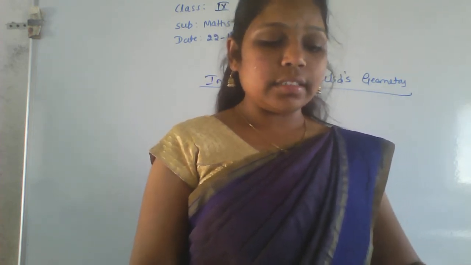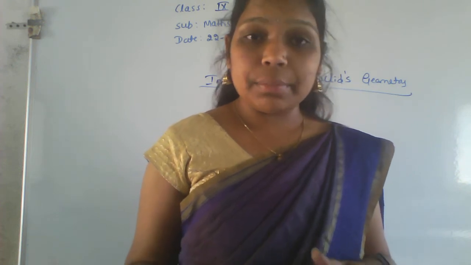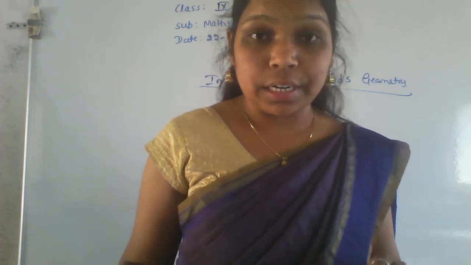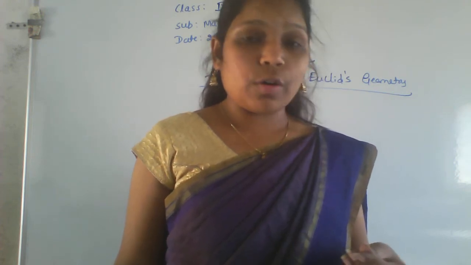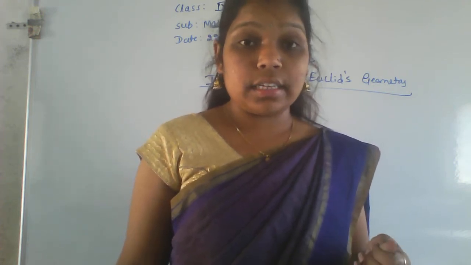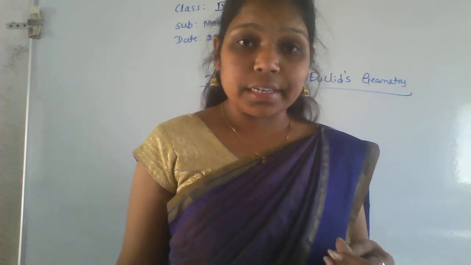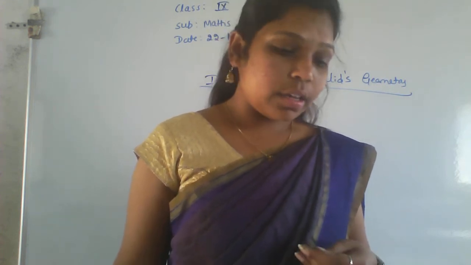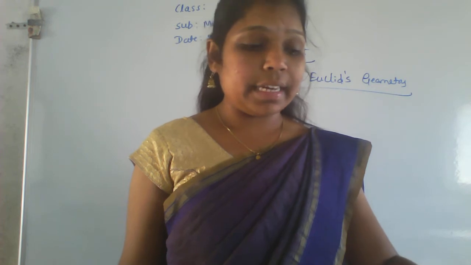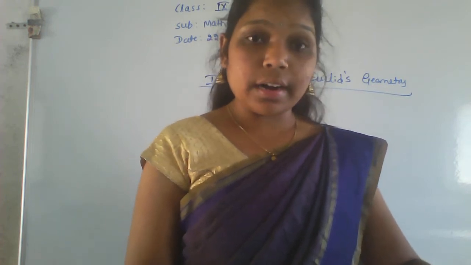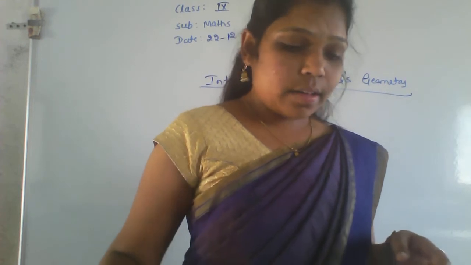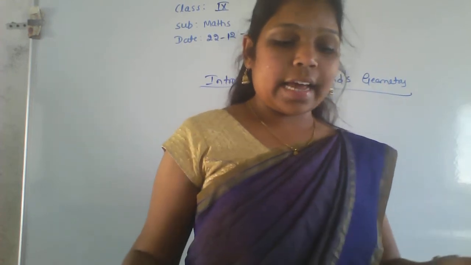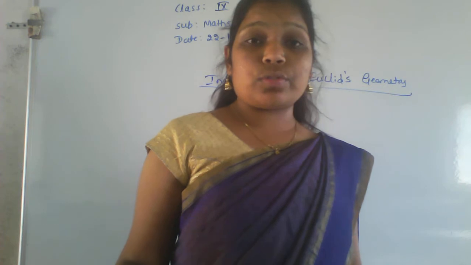After Thales, geometry was extended by Euclid. Who is called the father of geometry? Euclid only, because he made many achievements in the geometry part. Next, Euclid's definitions, axioms and postulates are given here.